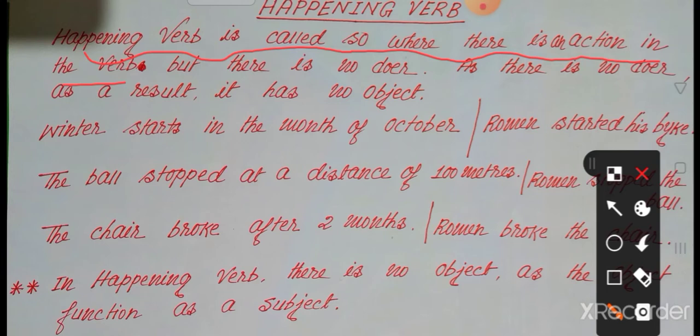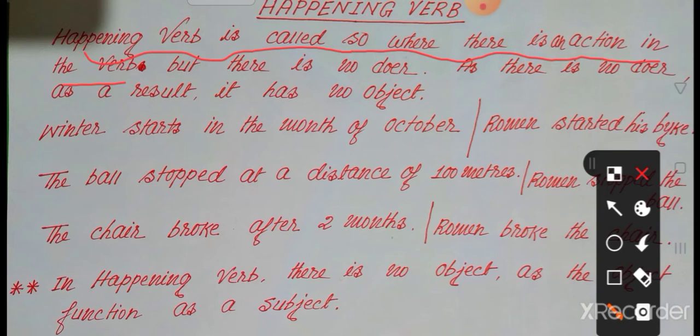So what is called a happening verb? The first characteristic of a happening verb is that there is an action. The verb that we called an action verb is called a happening verb where there is an action. The next criterion is that there is no doer.